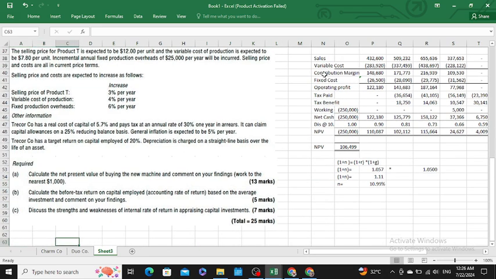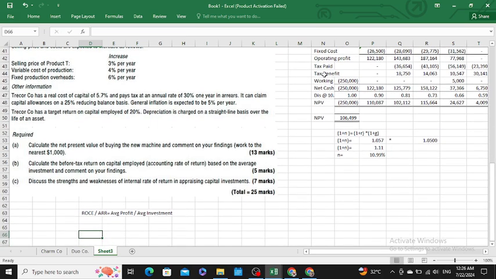In part B, you have to calculate return on capital employed. So return on capital employed (ROCE), which is also known as accounting rate of return, means how much profit you would earn by making how much investment. Its formula is very simple: average profit is divided by average investment.